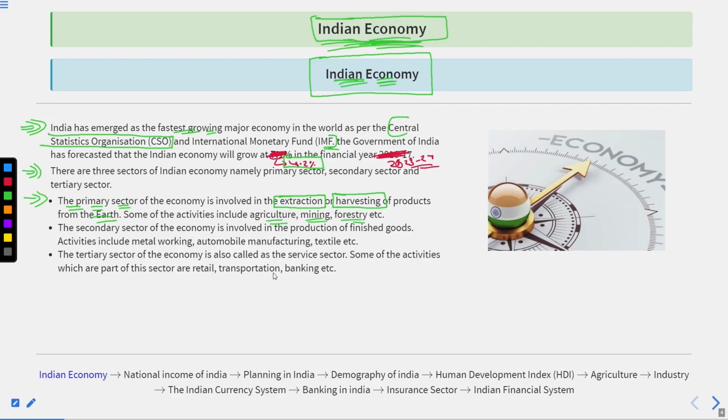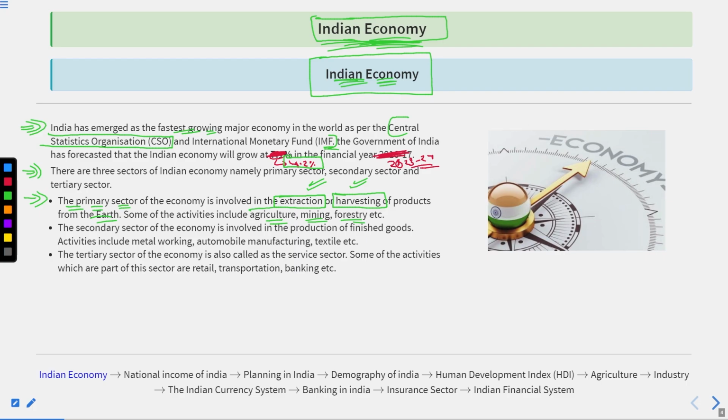Generally, when the primary sector comes up, people start thinking of agriculture, and beyond agriculture they do not consider other activities as primary activities. But this is not correct. The primary activities are often used to depict agriculture, but generally these activities include extraction or harvesting. It means when you are extracting something from the earth, or using the earth's natural resources to harvest some products and then sell them off to earn your livelihood, these activities are called primary sector activities.